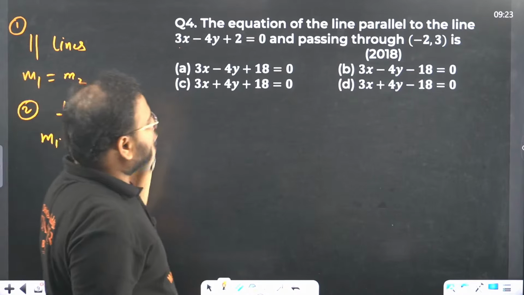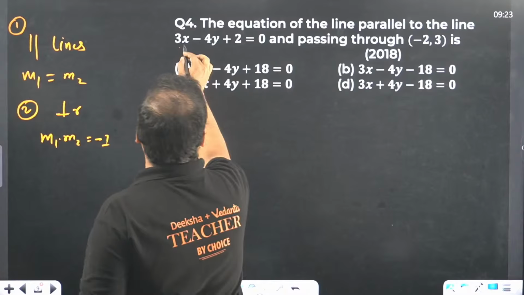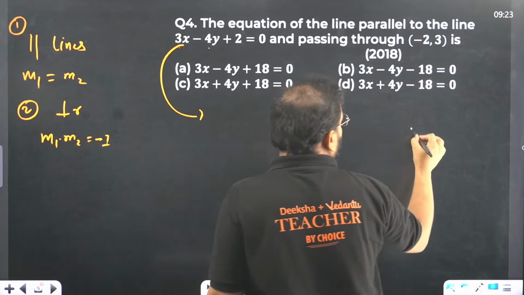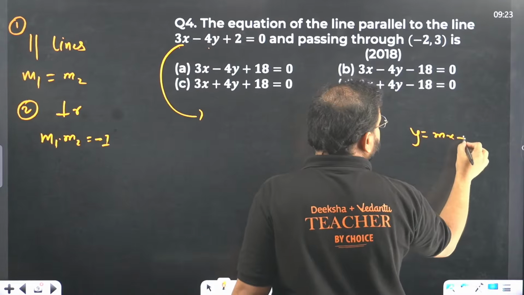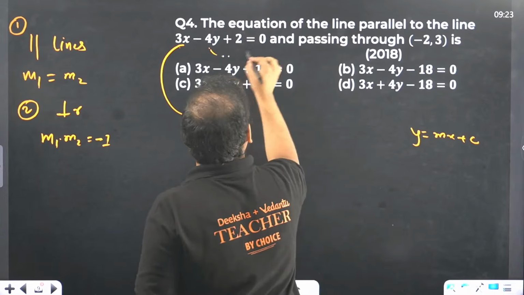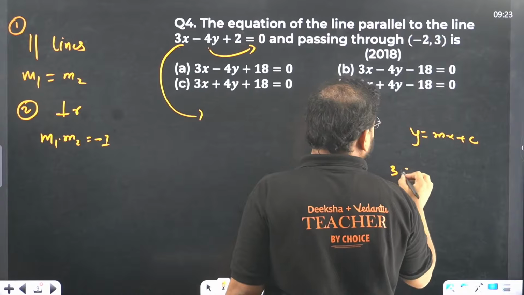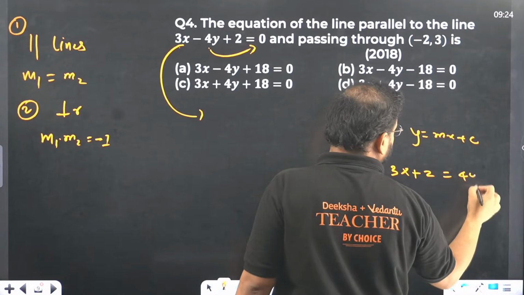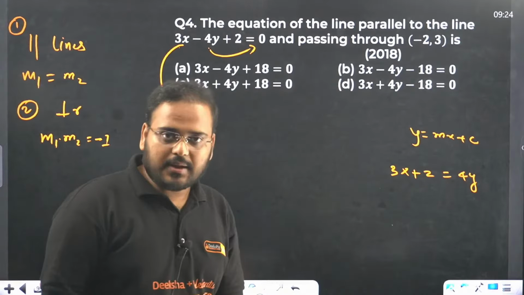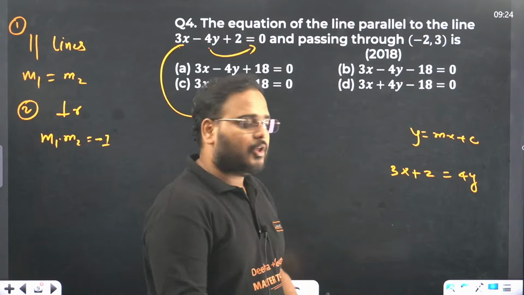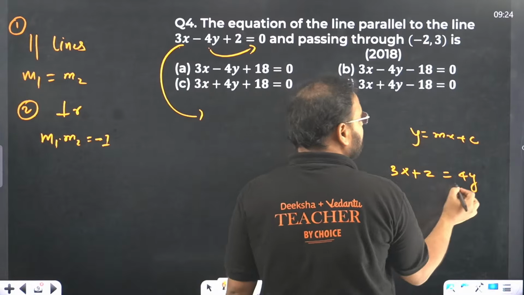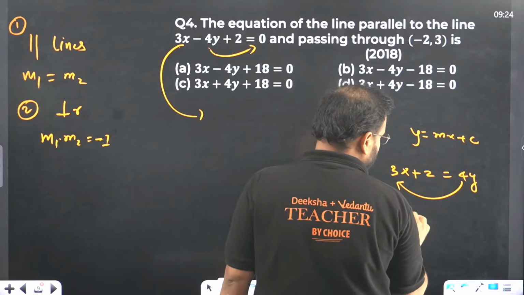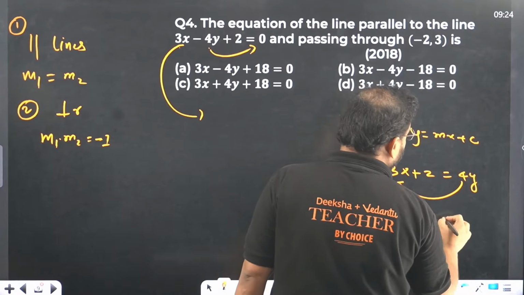So we're going to use the parallel line result over here. Let's find the slope from this one. I need to make this in the form y equals mx plus c. How do you make it? I'll move this value towards 0. I'll get 3x plus 2 equals 4y. Now what is the slope over here? Is 3 the slope? Of course not. You got to make the coefficient of y only 1. So you're going to move 4 over here. Basically this becomes 3 by 4 x plus 2.